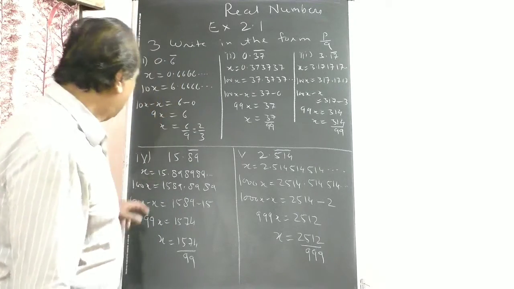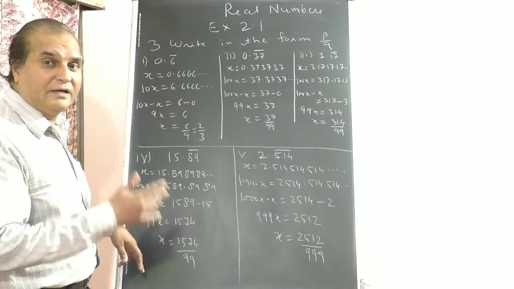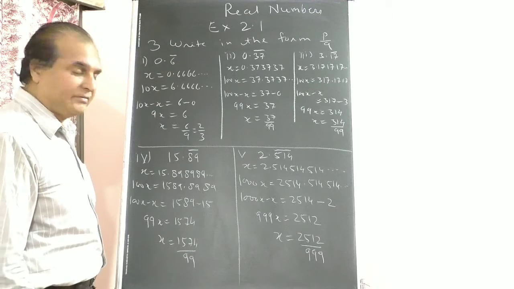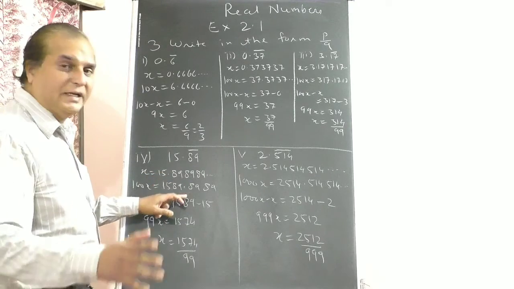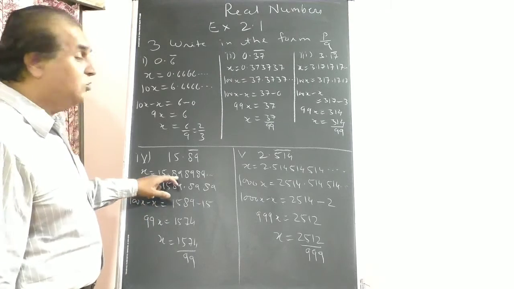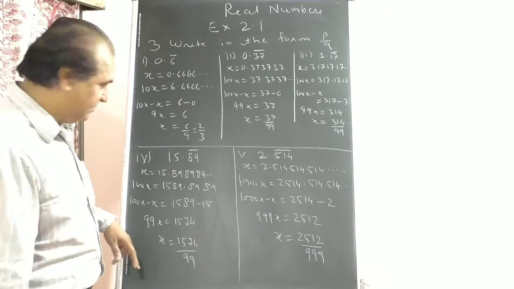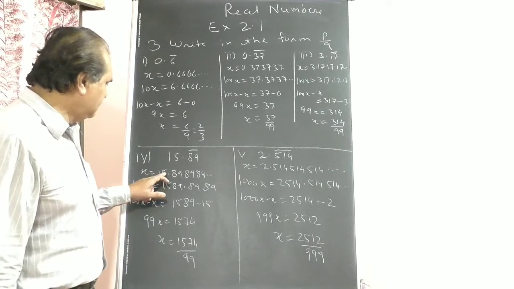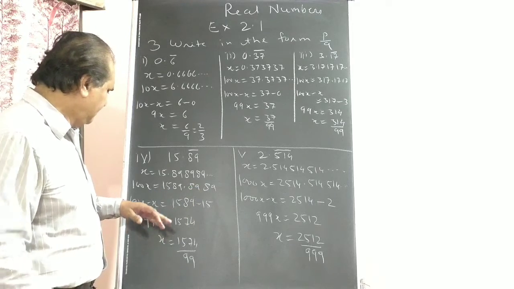Next one. Sum 4, 15.89 bar. 89, 89, 89 repeating. Let x equal 15.89, 89, 89. 2 digits repeating, so multiply by 100. 100x equals 1589.8989, shifting 2 decimals.